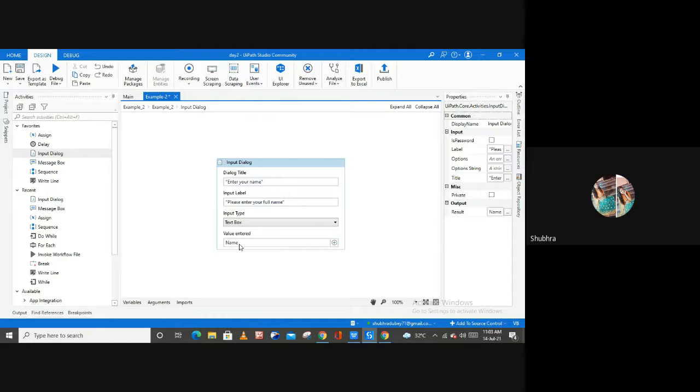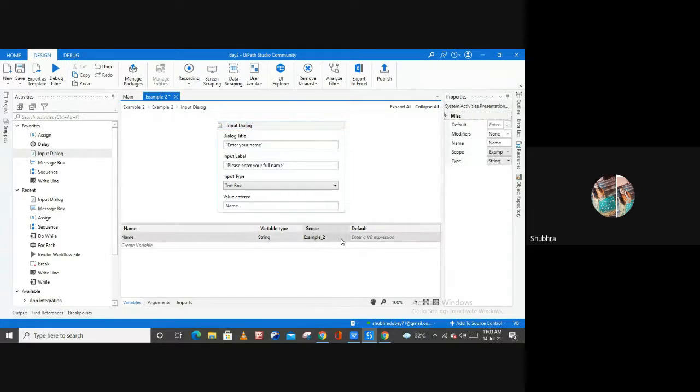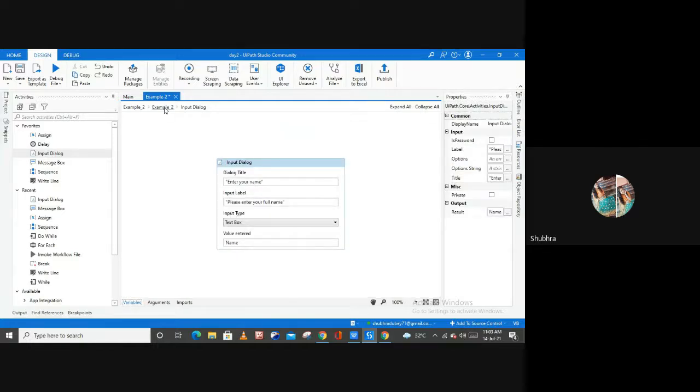And now let me show you the type of this particular variable. Let me open the variable panel, and as you can see the type is string. This is the default type of your variables. All the variables you are going to create here have the default type, string. String is fine because we are going to store a string value here. Scope is example 2. Example 2 is the highest scope for my variable, so fine. And now let me close this.